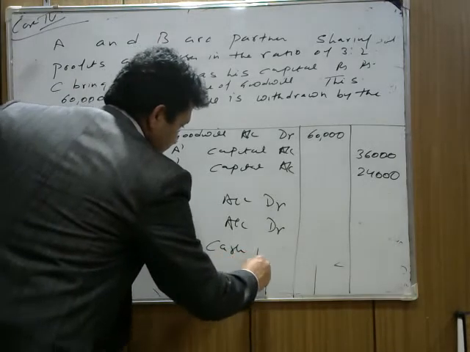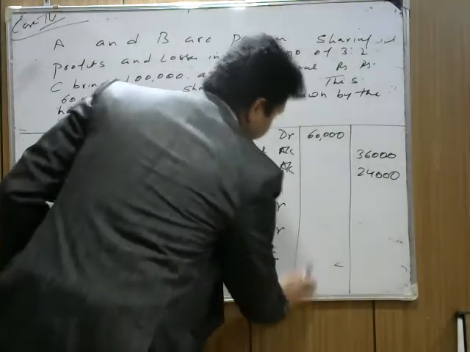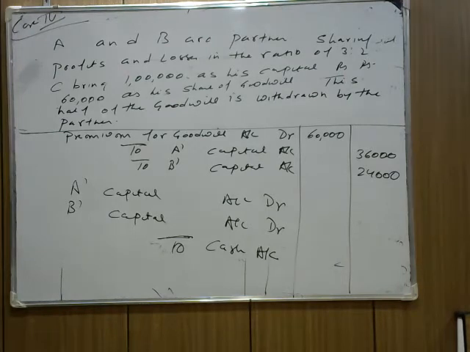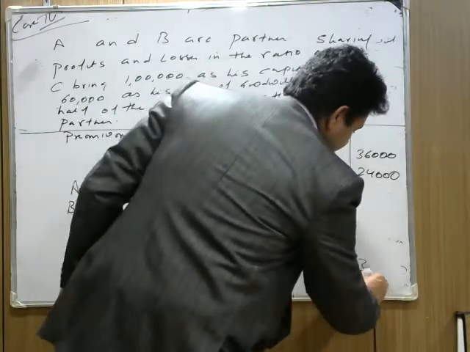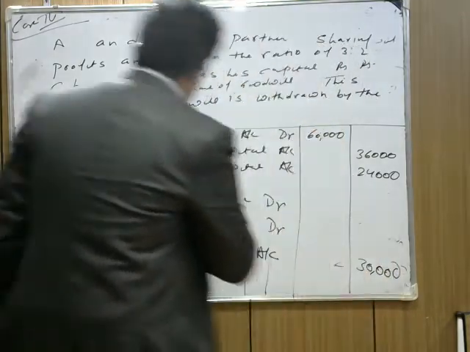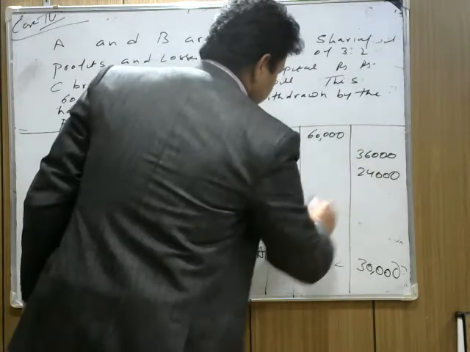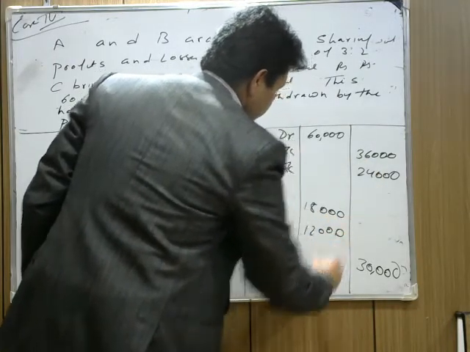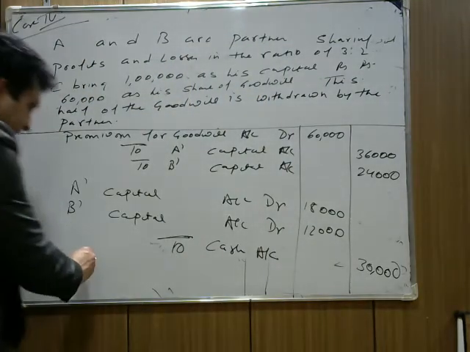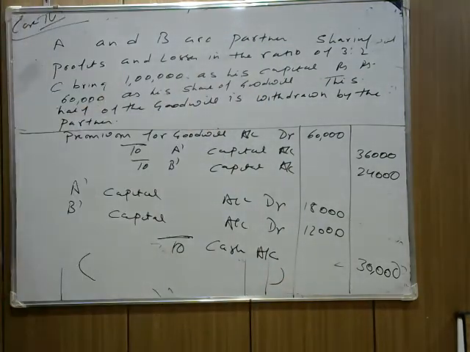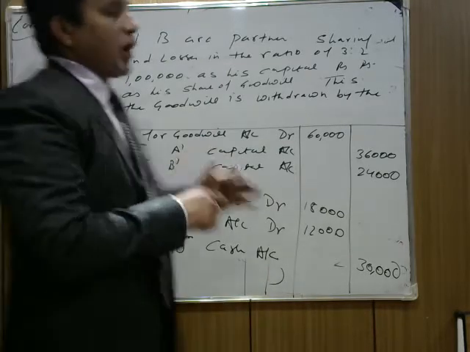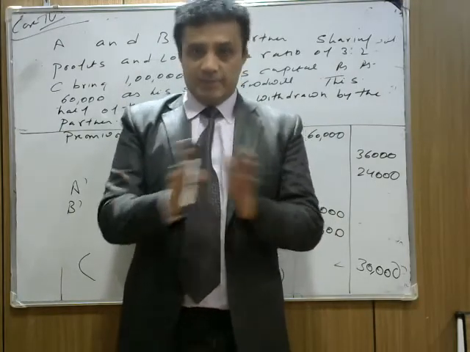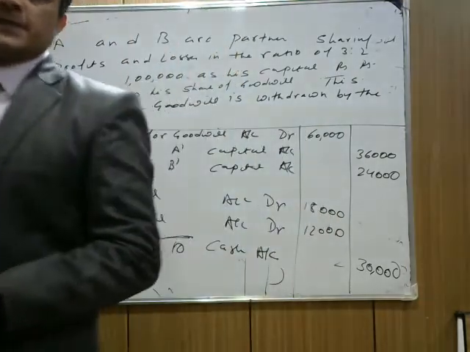cash account. Half of the goodwill is withdrawn by the partners. So we write A's capital account debit, B's capital account debit to cash account. Now how much? Half of the goodwill is 30,000 withdrawn by A and B. So how much does A withdraw? Half of this, 18,000 and 12,000. In this case they withdraw half of the goodwill, not the full amount. I told you in the second case they withdraw half of the goodwill. Is it clear now?